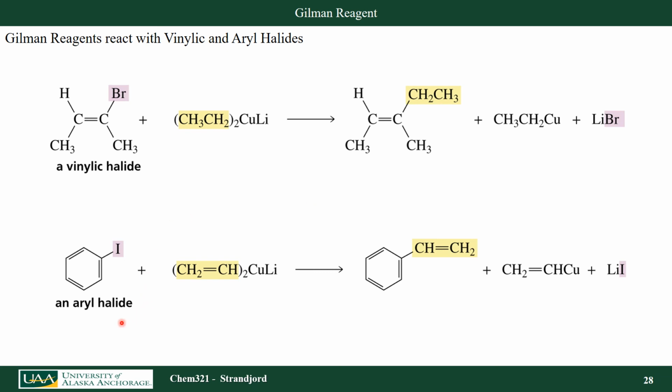I can also do that same Gilman reaction with aryl halides. Again, my halogen is attached directly to an sp2 carbon. I have an ethylene group here that will now replace my iodine, so I've made a vinylic aromatic compound here.